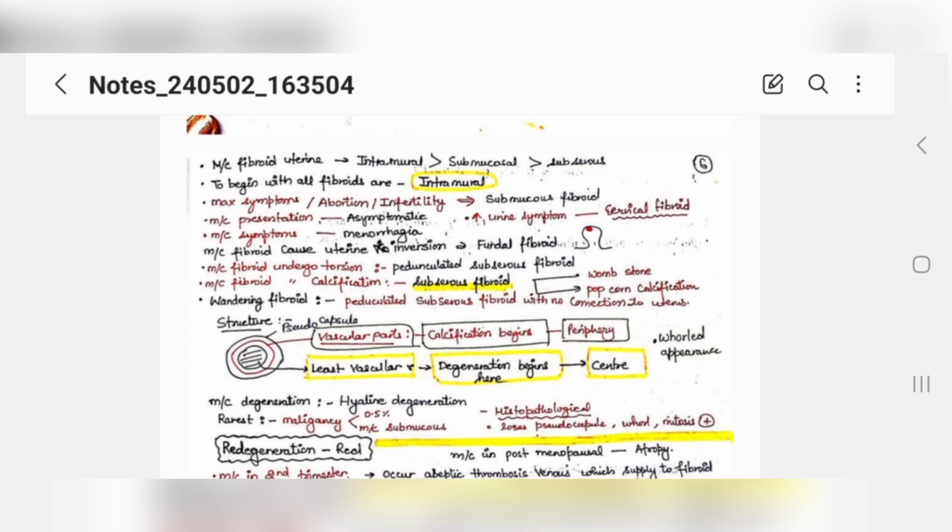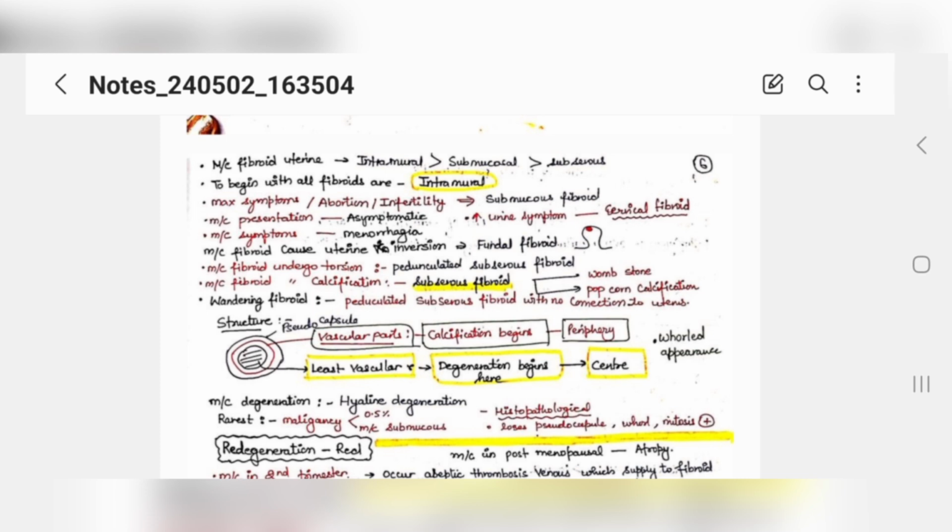That's why intramural. Okay, now max symptoms like abortion, infertility are seen when submucosal fibroid is there. Most common presentation is asymptomatic. Most of the fibroids would be asymptomatic.